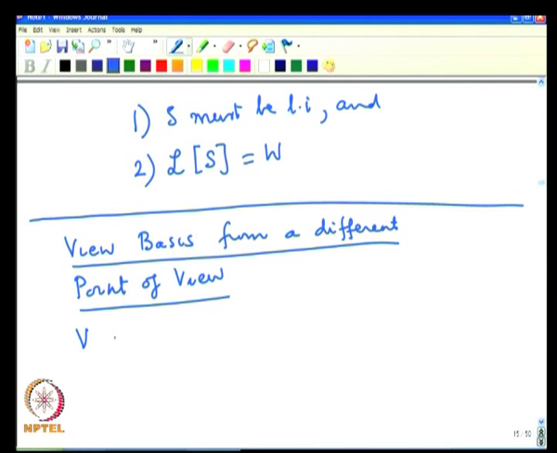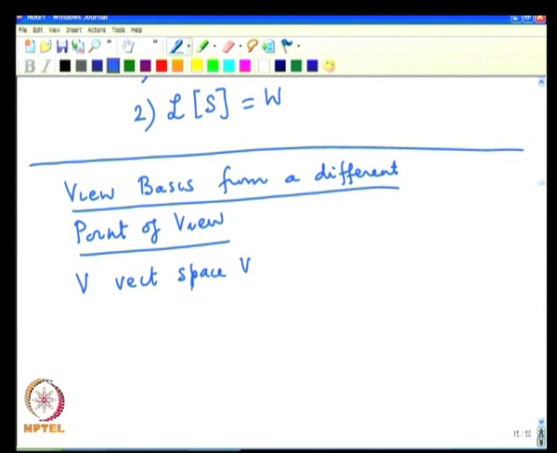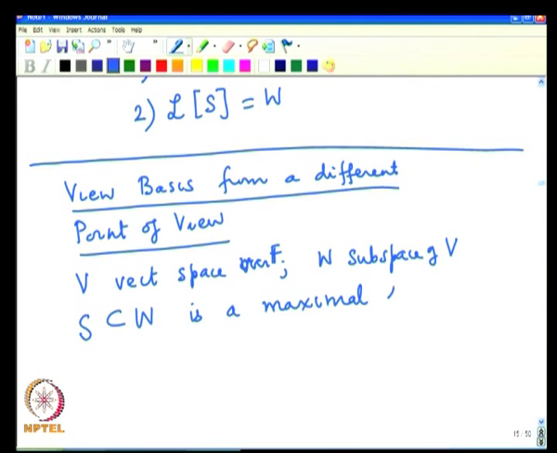Consider now a vector space V. Now, we will introduce a notion called a maximal linearly independent set. So, let us say W is a vector space over F and W a subspace of V, and then we say S, a subset of W, is a maximal linearly independent set if, there are two adjectives in this.